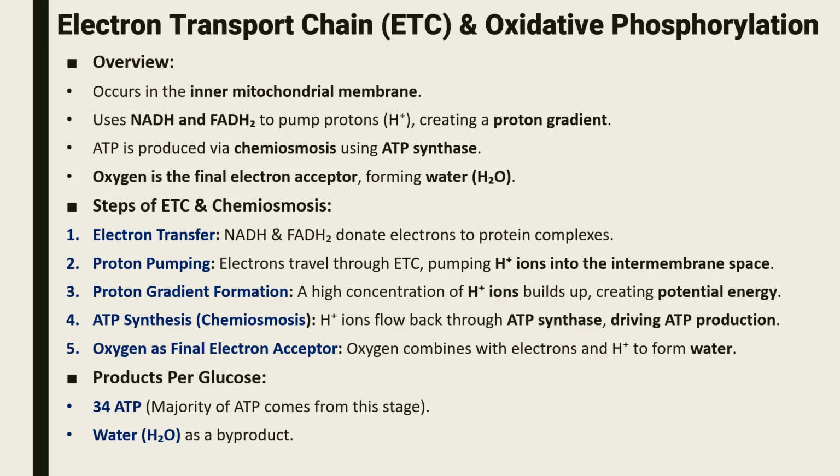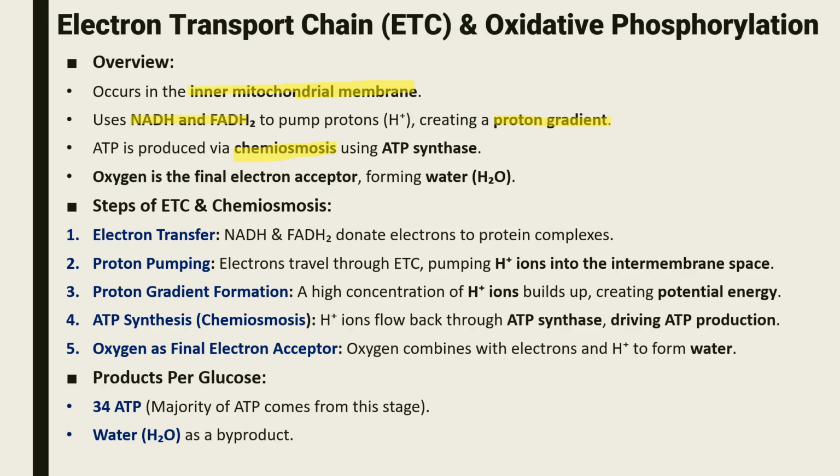Electron transport chain and oxidative phosphorylation. It occurs in the inner mitochondrial membrane and uses NADH and FADH2 to pump H+, creating a proton gradient, and ATP is produced with chemiosmosis using ATP synthase. Remember, chemiosmosis is the main way ATP is produced here. Oxygen is the final electron acceptor, forming water.